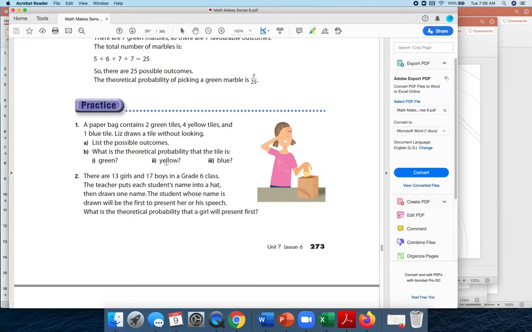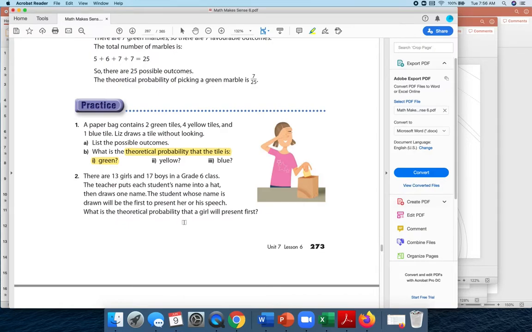Okay, anyway, for yellow, it would be 4/7. Okay, and then blue would be 1/7. And then this one, again, you have to add up the number of total outcomes.